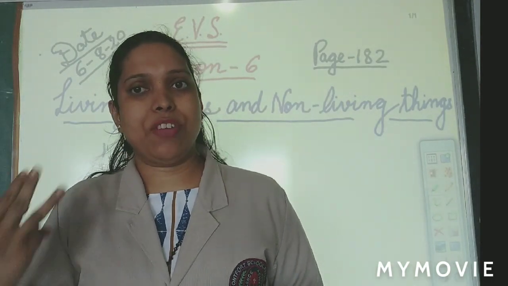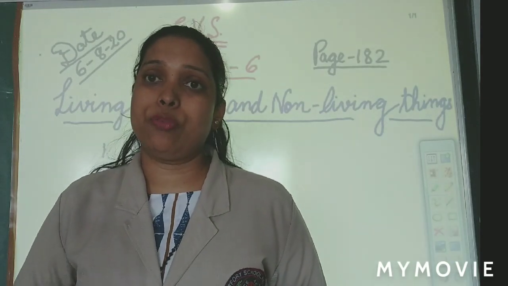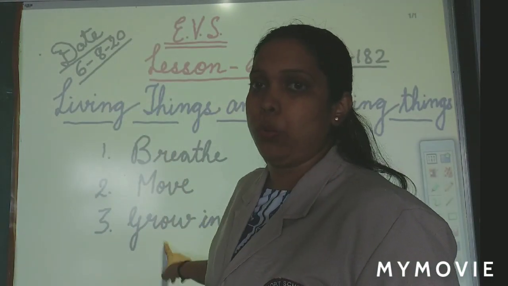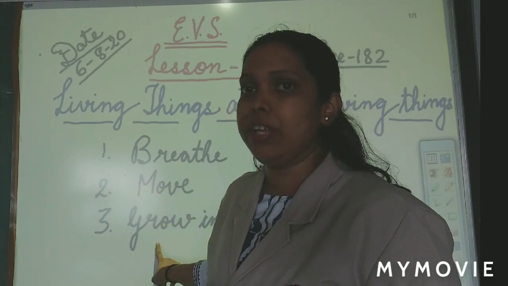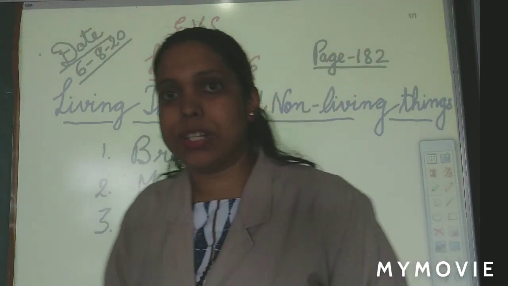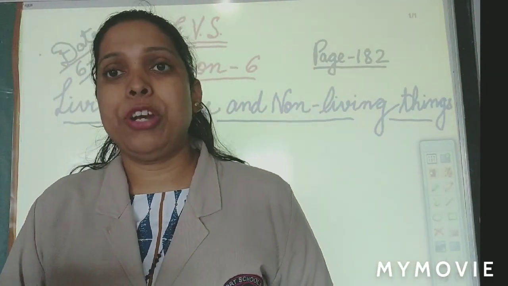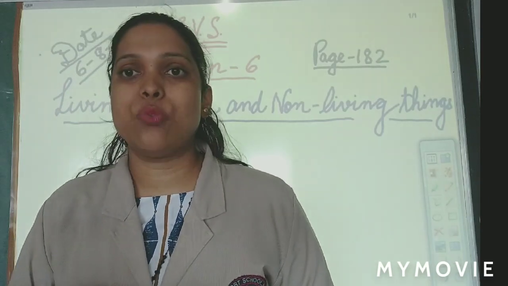Till yesterday we have covered 3 points. Now let's see further what all are the differences between living and non-living things. 3 points we already know. They breathe, living things breathe, living things move, living things grow in size. We have already seen this. Now let's see further what all things living things can do. I am reading from the second line. Put your fingers on the second line of page 182.